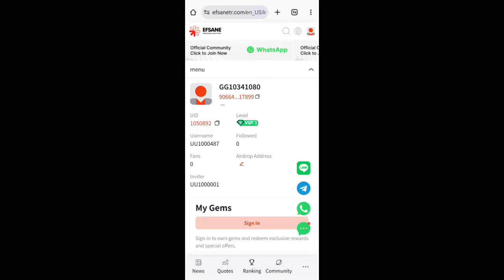The limited time event that is ongoing on this platform is only for those who didn't have accounts with this platform before. You are eligible to receive $6, and that $6, 6 times 2 is 12. So that's why it's equivalent to $12.